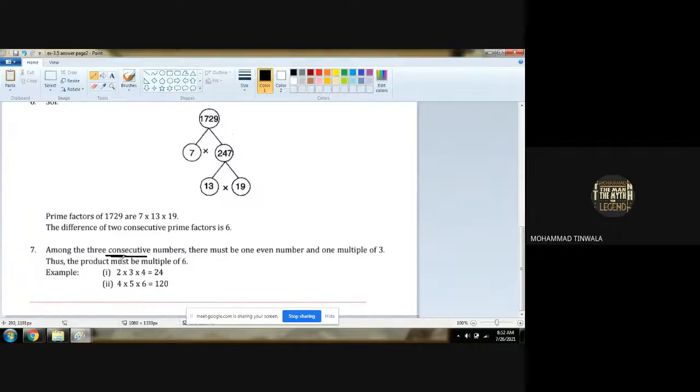Product of three numbers in a line means we have to multiply those three numbers. There must be one even number and one multiple of 3. Therefore, the product must be a multiple of 6.